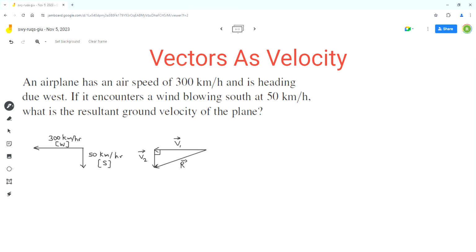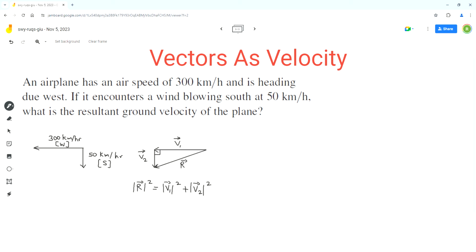So we can find the magnitude by finding the length of the hypotenuse, and for that we can use the Pythagorean theorem. So our equation will be R squared equals v1 squared plus v2 squared. R represents the hypotenuse, so that's why it is shown on the left side.